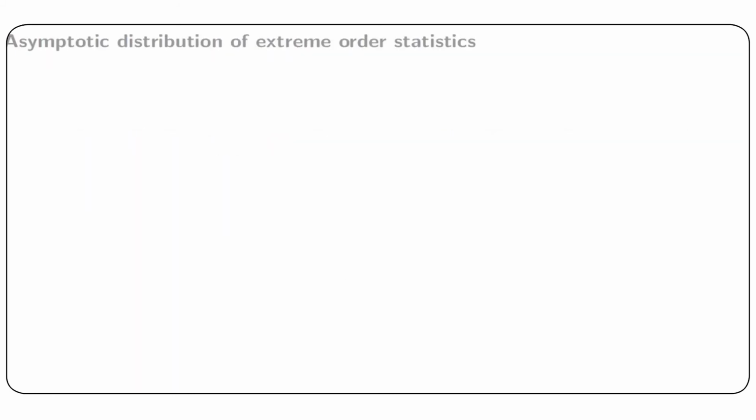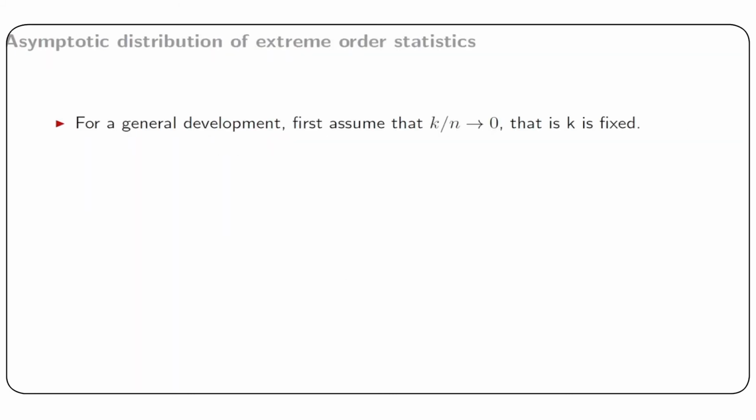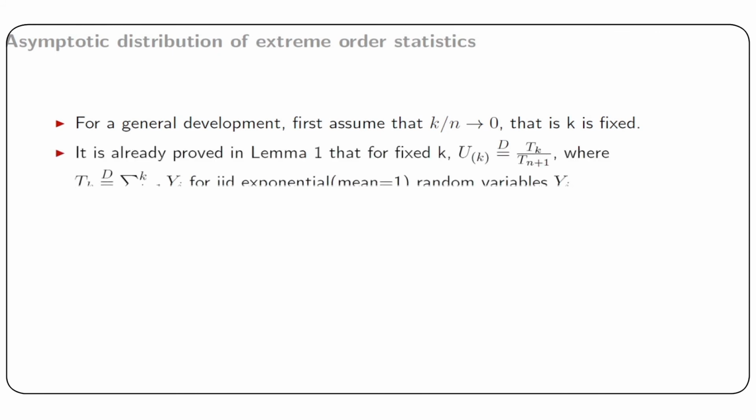Now, for a general development, first assume that k/n tends to 0, that is, k is fixed. It is already proved in Lemma 1 that for fixed k, u_(k) and Tk/T(n+1) have the same distribution, where Tk is the partial sum of Yi from i = 1 to k, and Yi are IID exponential random variables with mean unity.